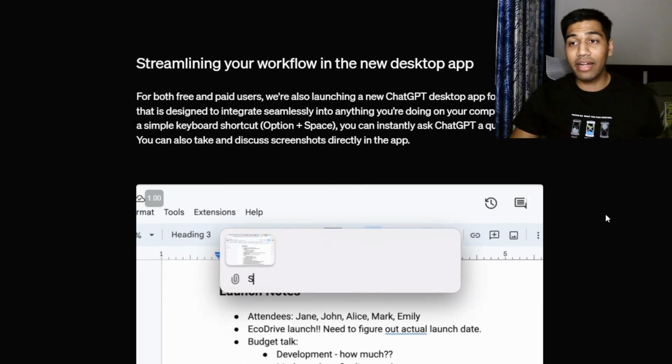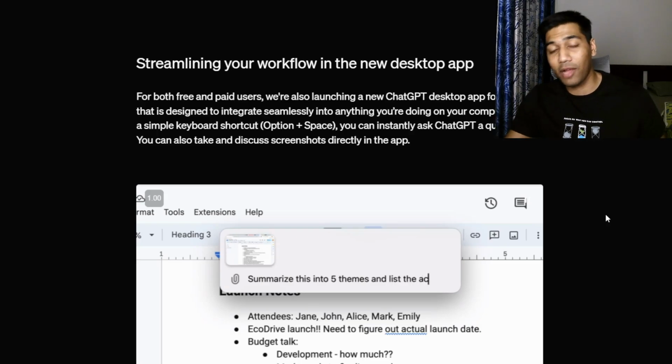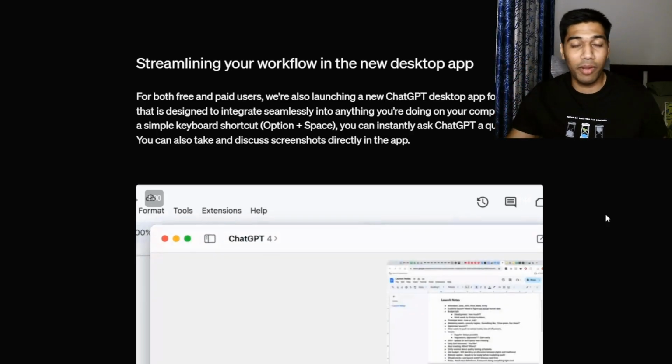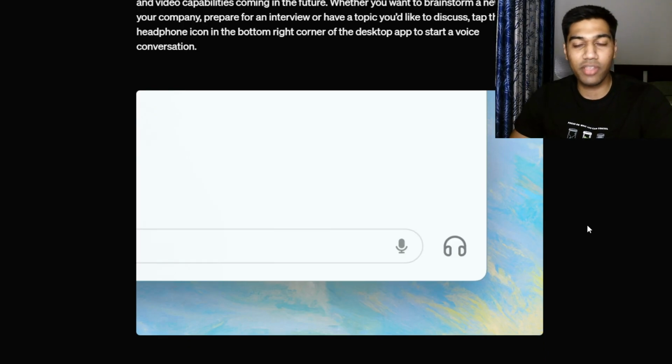They are building a desktop app for macOS. Now, this is right now just available on macOS. I saw that it's not available on Windows. I went on their help articles. They're going to probably launch it later. Right now, this is available to a certain set of people, probably beta users.